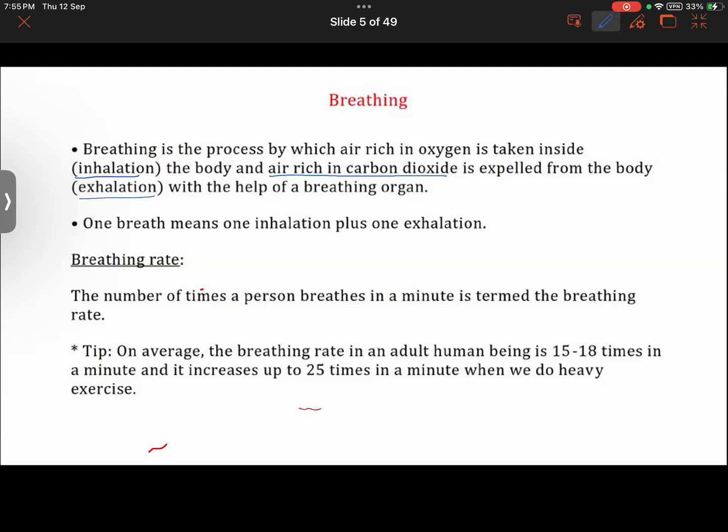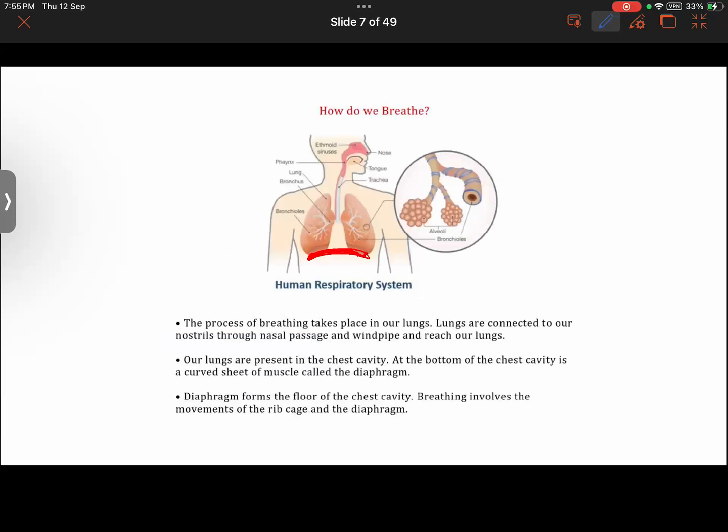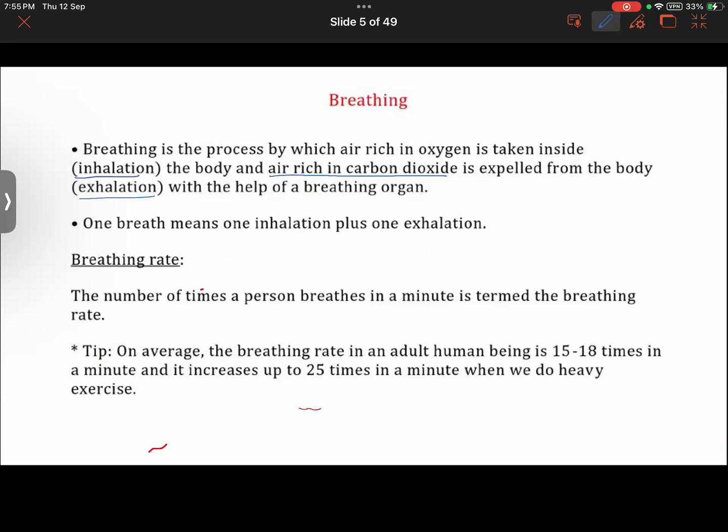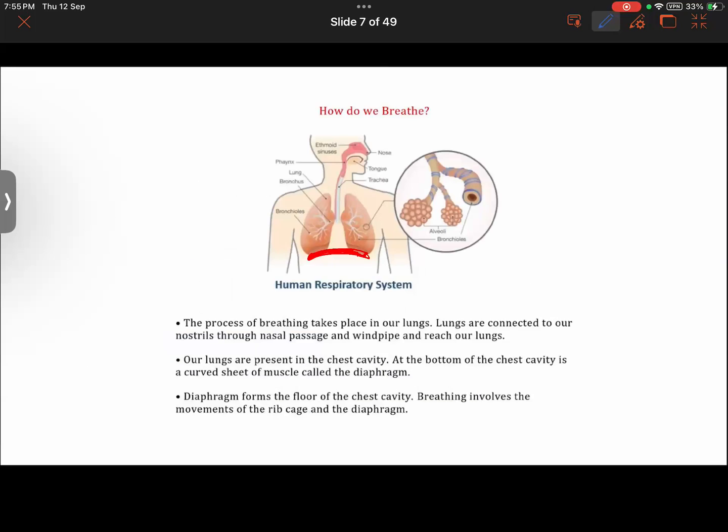And these actions will be done with the help of breathing organs, that is the lungs and the nostrils and the windpipe. Getting it, no? Yes. So these are the organs that will be helping us in carrying out inhalation and exhalation. That is one thing. Further, we will be learning about the mechanism of breathing.